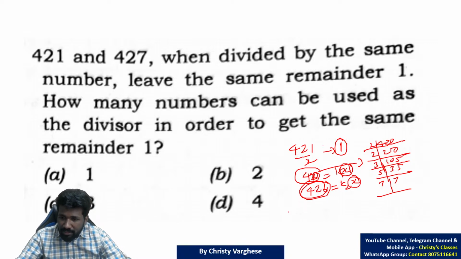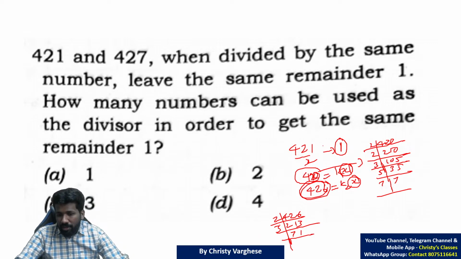And for 426, if you factorize it, you will get 2 and 213. 213 divided by 3 will be 71. And 71 is a prime number, so it cannot be divided further.